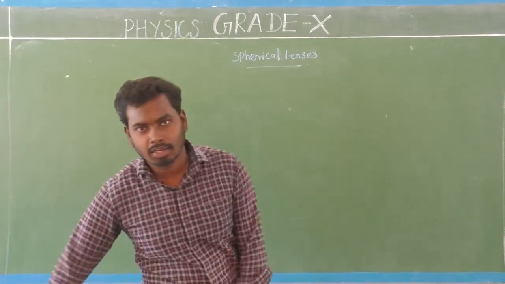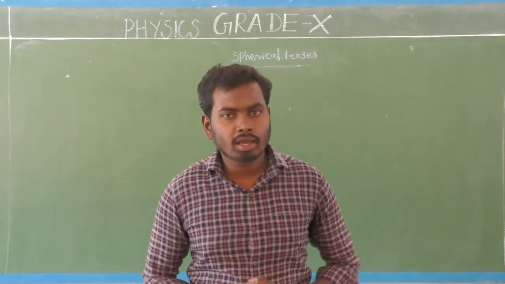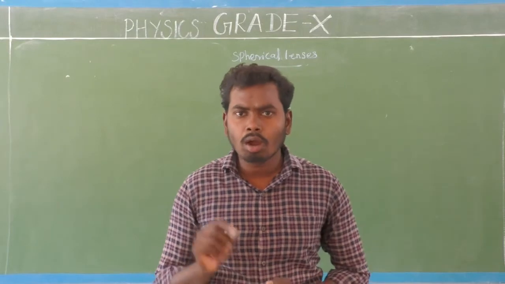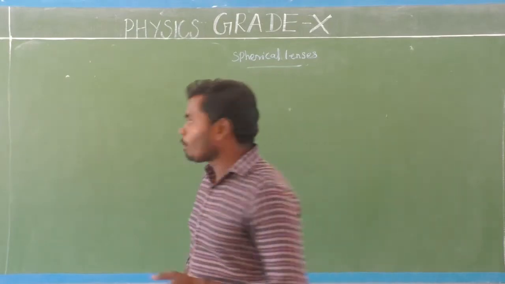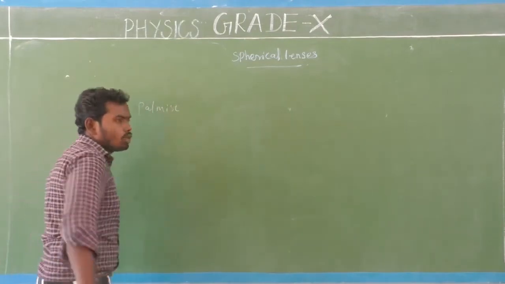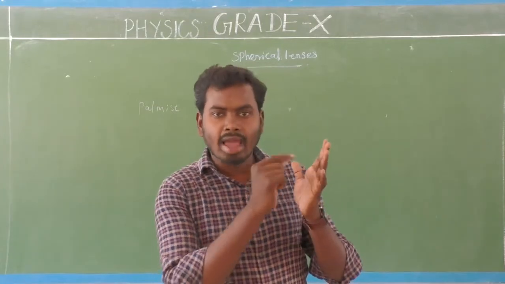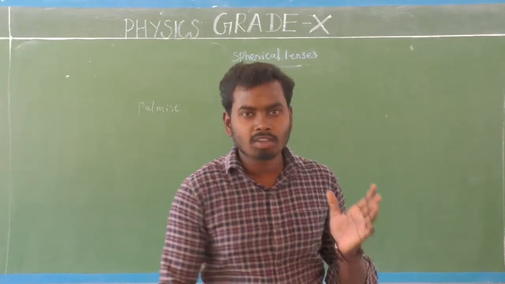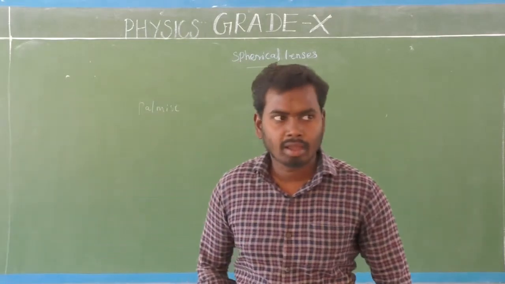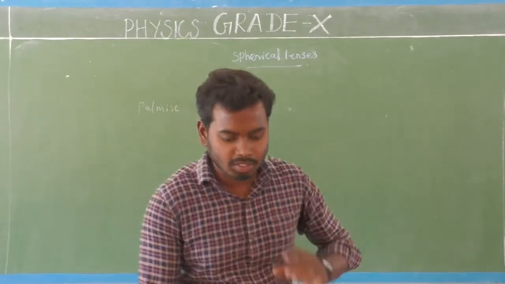You may have seen a palmist using a lens for seeing the details of the person's palm. Do you know who is called a palmist? P-A-L-M-I-S-T. A person who looks at the lines on a person's palm is called a palmist. In Tamil we say kairega pakaravanga. That person is called a palmist.